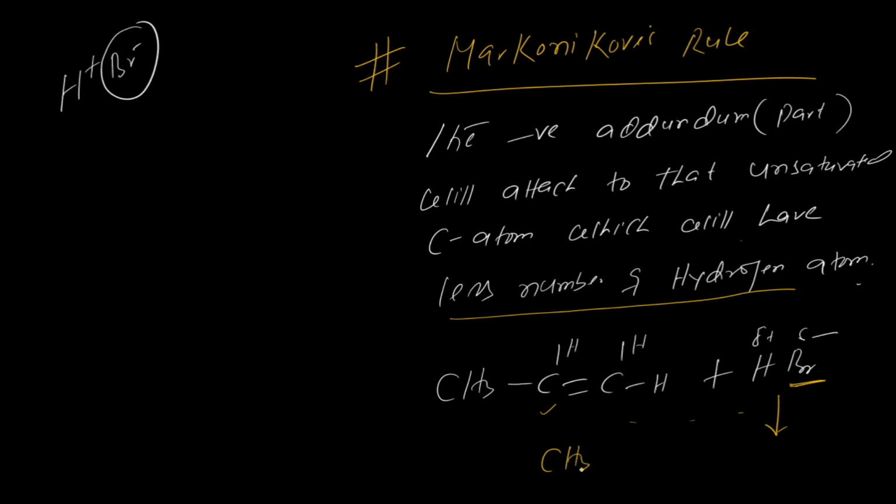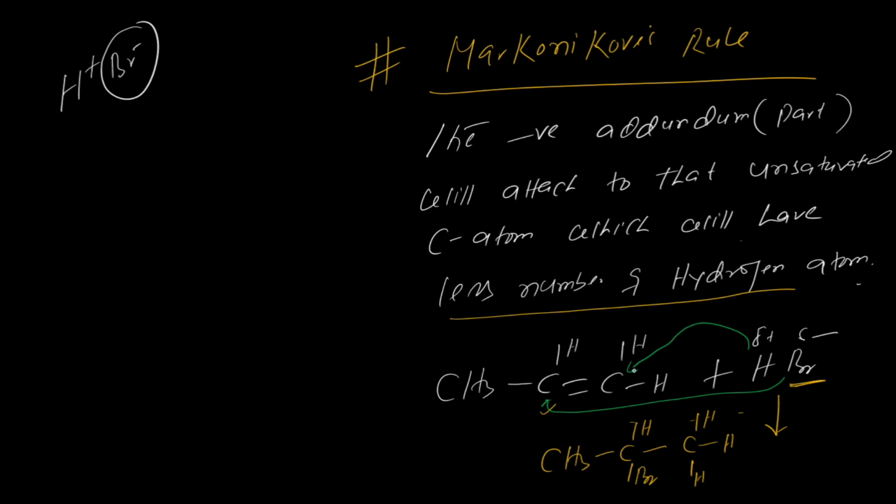So the product will be CH3CHBrCH3, where the bromine negative part attaches to this carbon and the hydrogen attaches to the other carbon.